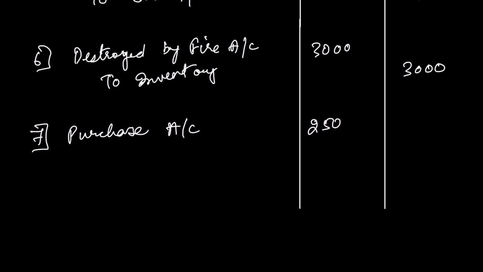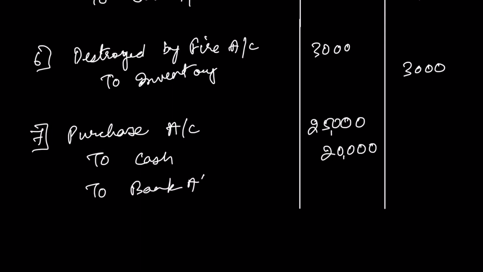So what will the journal entry be? Purchase account debit 25,000 to cash.